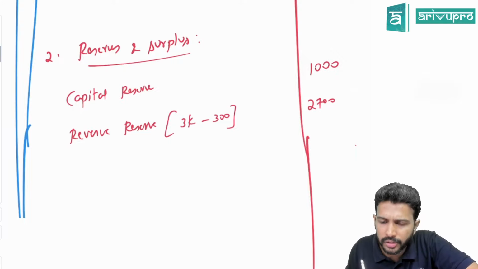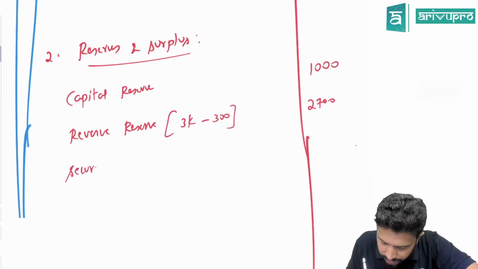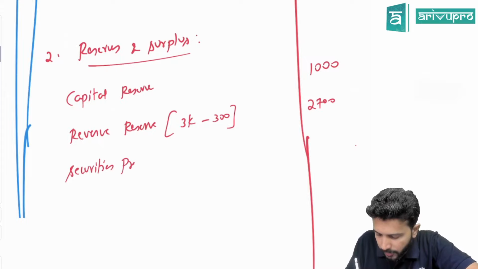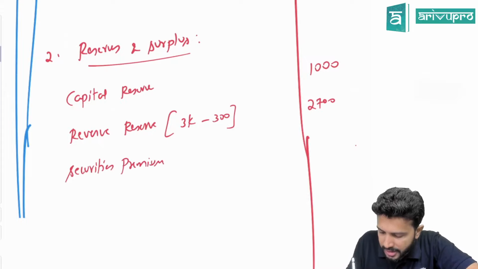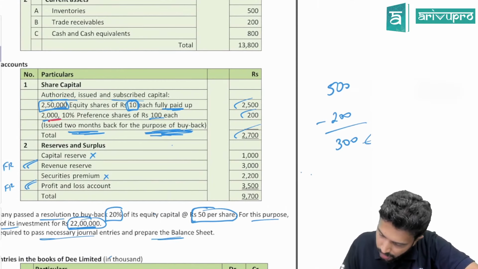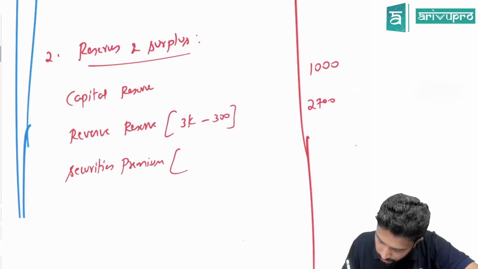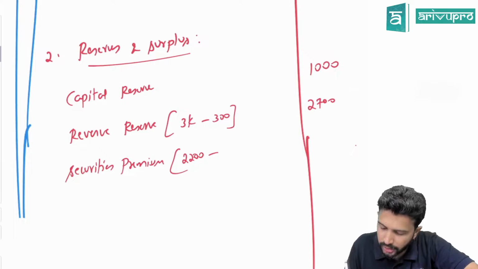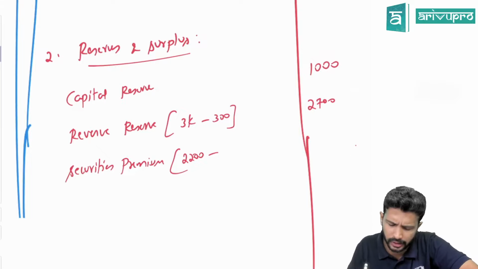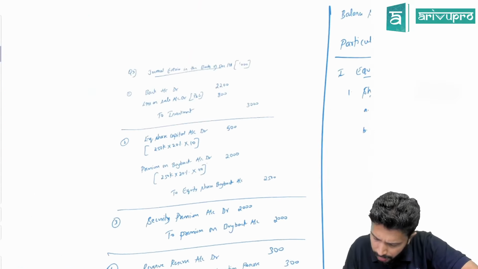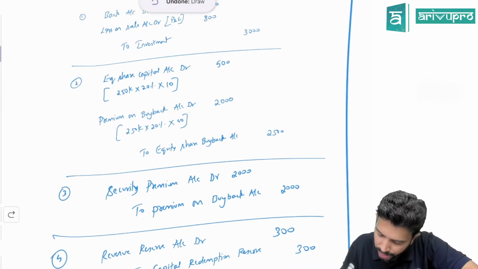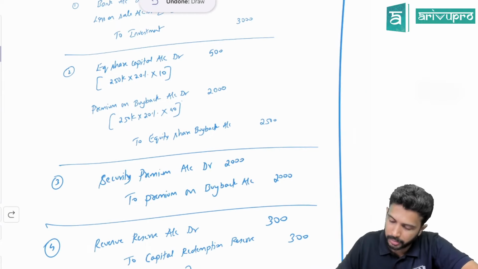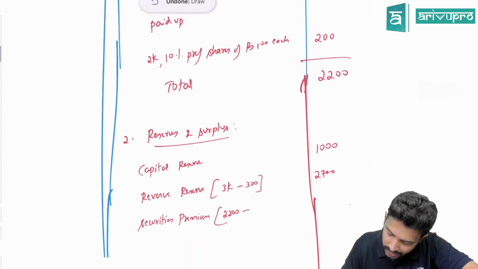Okay, after revenue reserve, securities premium. The balance given in the question is 2200. Okay. Did you utilize securities premium to set off any loss? Yes, there was a premium on buyback 2000 which you set off with securities premium. So your securities premium balance will reduce by 2000. So its balance is only 200.